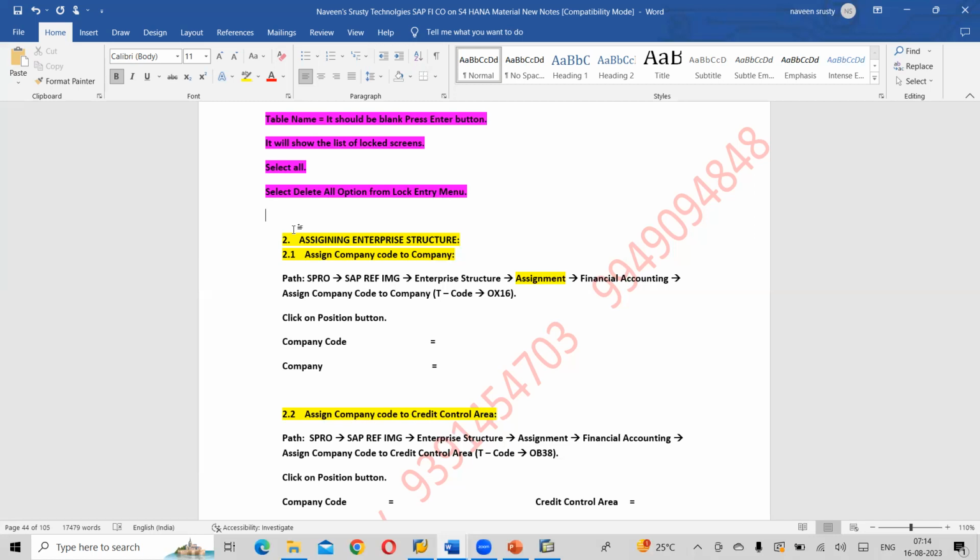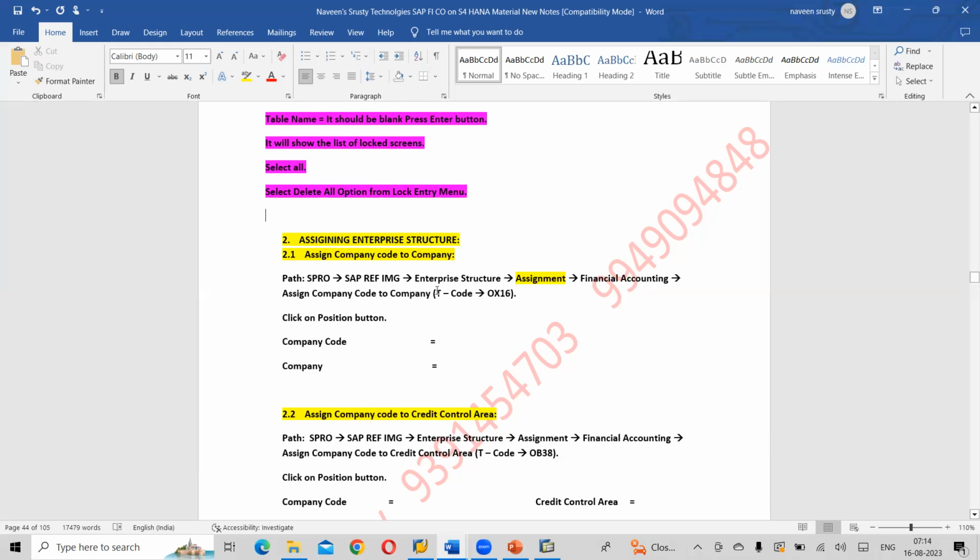Now we need to make a relation between your company and your company codes, your business area with consolidation business areas, business area with consolidation business area, company codes with credit control area. Profit center we'll keep aside. So we want to make a relation between these structures. That we call an assignment of enterprise structure, or integration of definition and assignment.